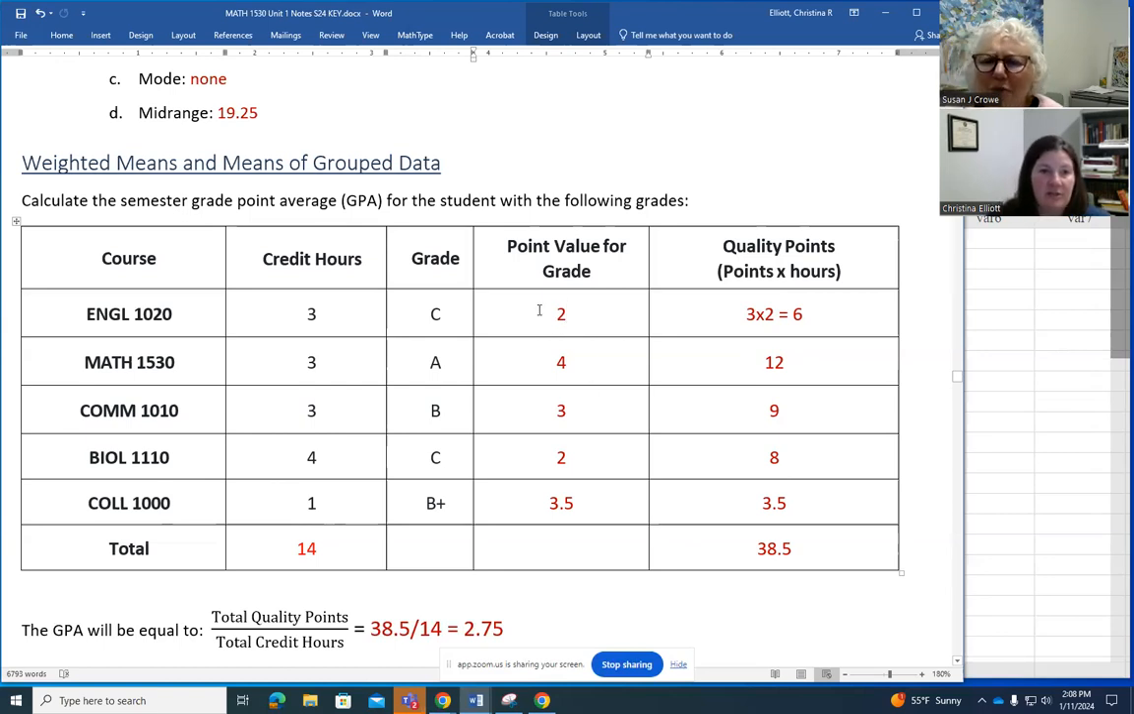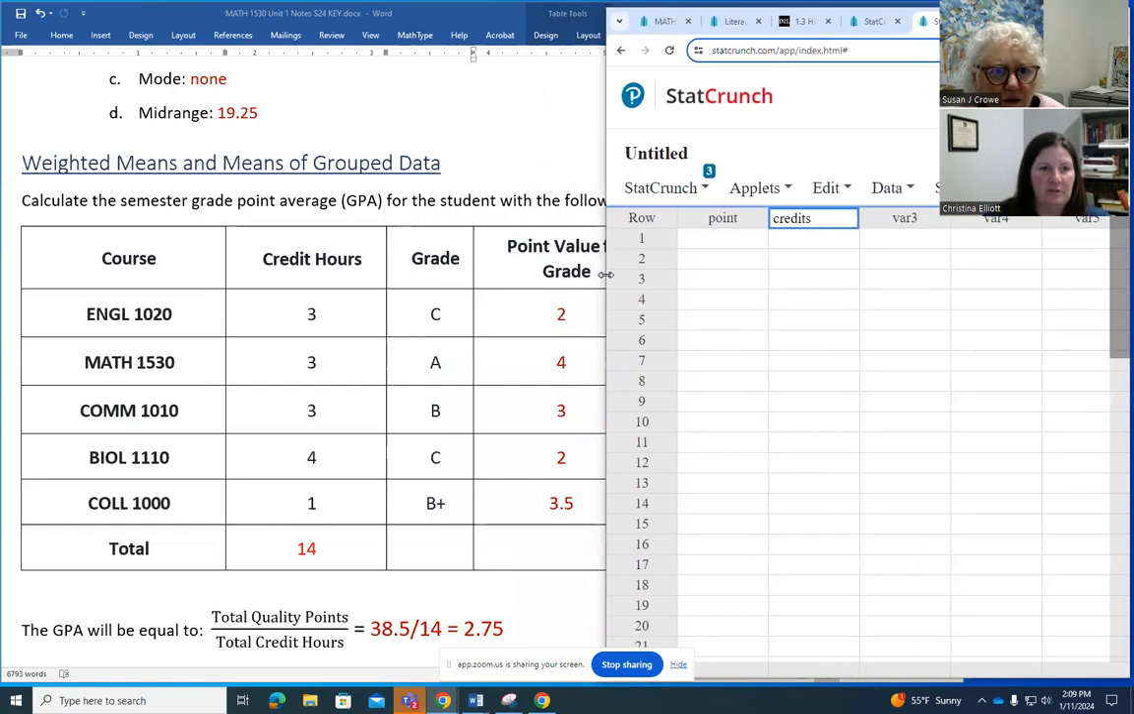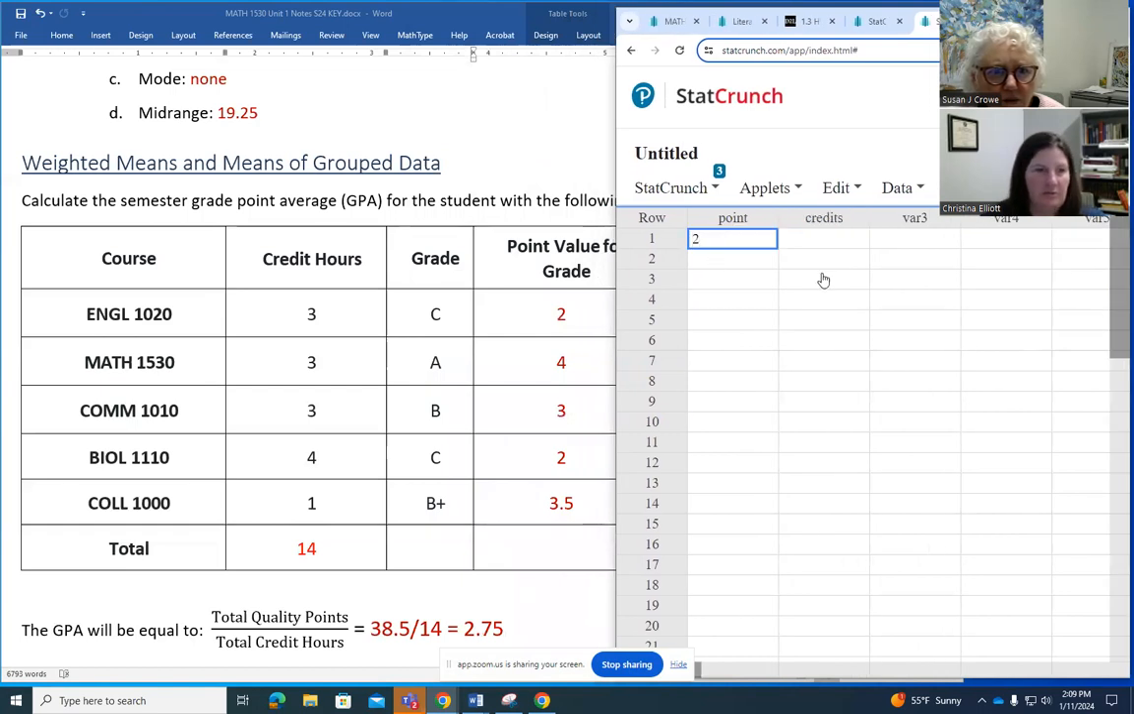It can make your life so much easier. So let's make a column over here in StatCrunch. I'll delete this. I'll have point values, and then I'll have the number of credits. So let's see, those point values were 2 for the C, 4 for the A, 3 for the B, 2 for the C, and then 3.5 for the B plus. And that was 3 credits, 3 credits, 3 credits, 4 credits, and 1 credit.